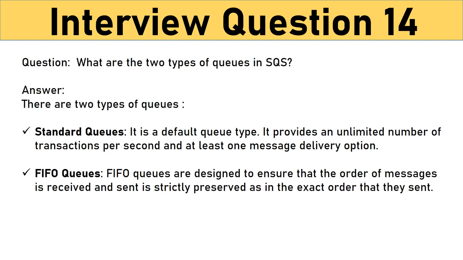Question: what are the two types of queues in SQS? There are two types of queues known. Standard queues, it is a default queue type. It provides an unlimited number of transactions per second and at least one message delivery option. FIFO queues are designed to ensure that the order of messages received and sent is strictly preserved, in the exact order that they were sent.